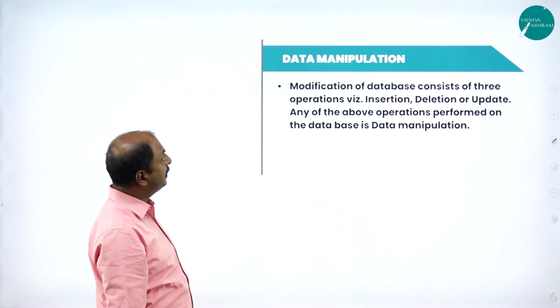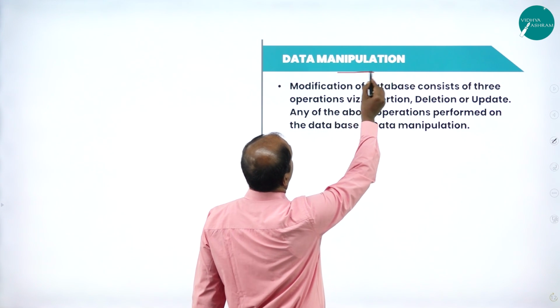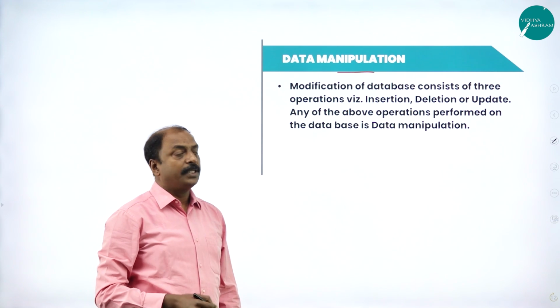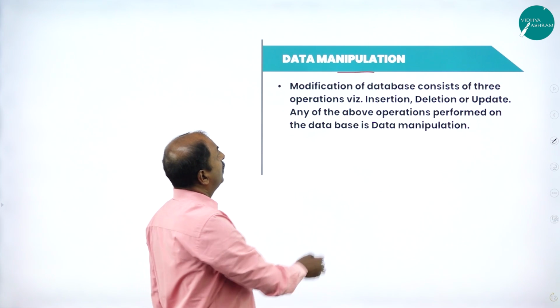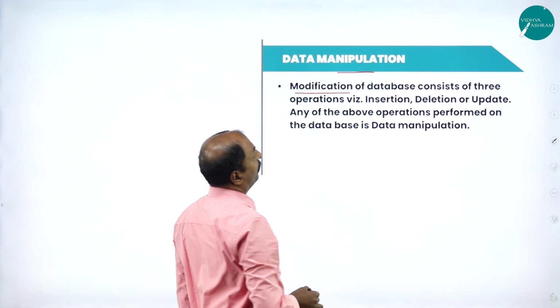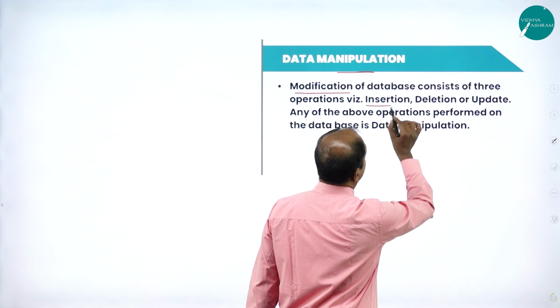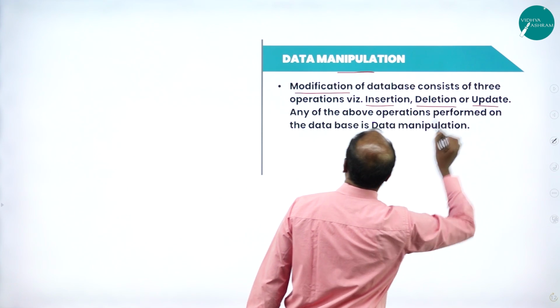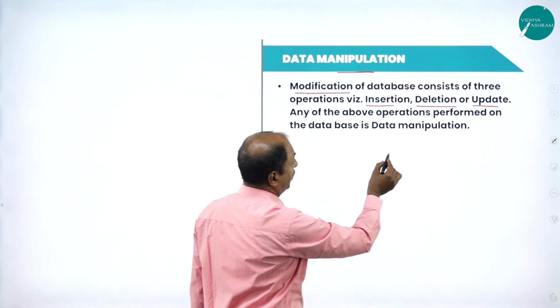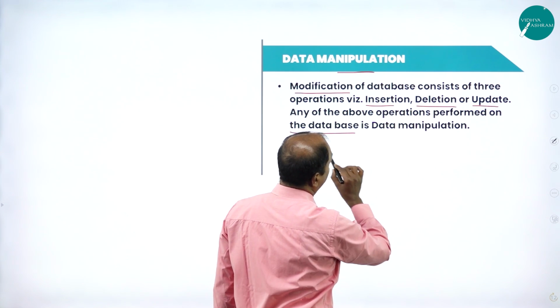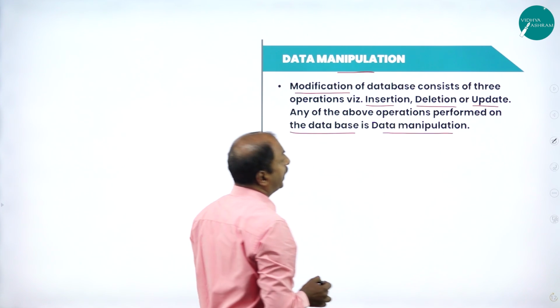In the next slide, what is data manipulation? The modification of a database consists of three operations, that is insertion, deletion or update. Any of the above operations performed on a database is referred to as data manipulation.